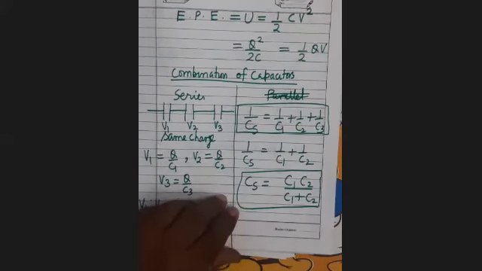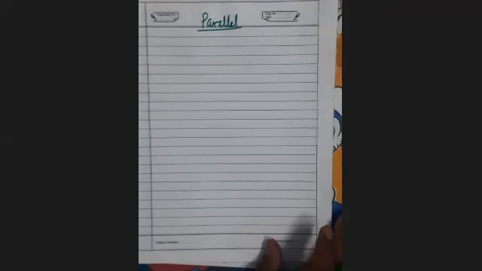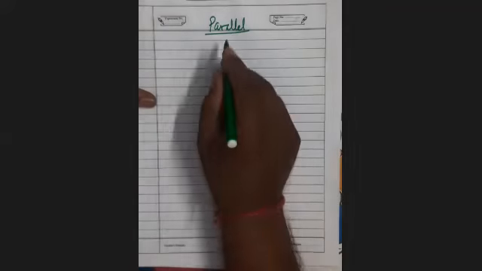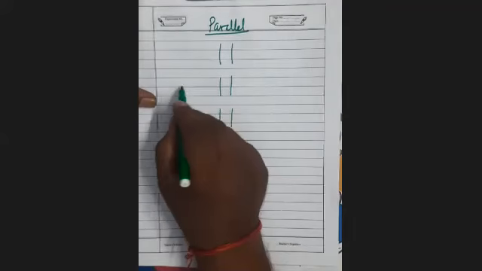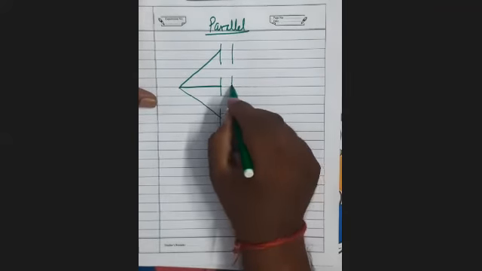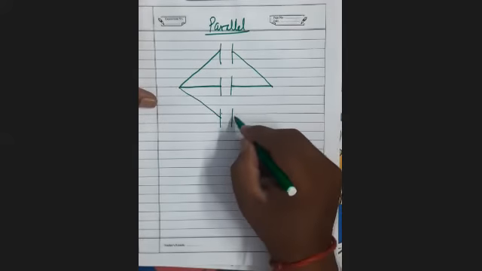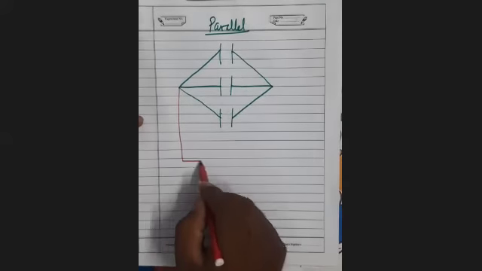It is clear. Now you see the parallel. In parallel combination, one plate of all the capacitors is connected to one plate of the battery, and the other plates are connected to the other plate of the battery. बैटरी की एक प्लेट से सभी कैपेसिटर्स की एक प्लेट कनेक्ट होती है और बैटरी की दूसरी प्लेट से सभी दूसरी प्लेट्स कनेक्ट होती हैं.